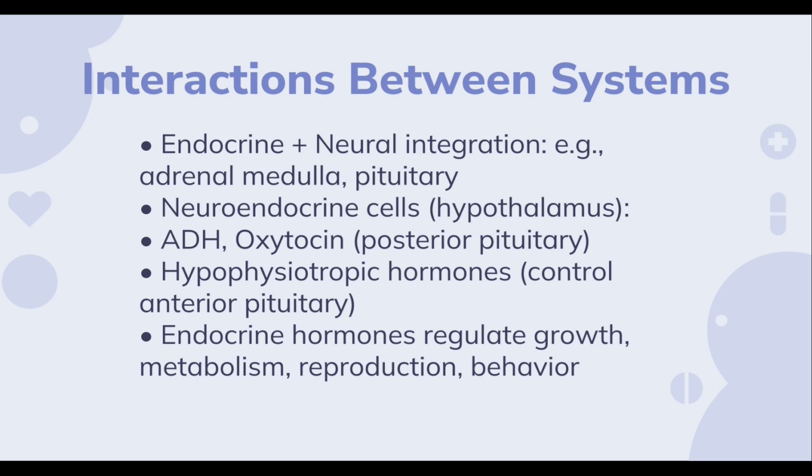So the body's chemical messengers. The endocrine system interacts with one another to maintain homeostasis, like endocrine neural integration. So the examples are adrenal medulla and pituitary. In the neuroendocrine cells, ADH and oxytocin are the examples. You have to understand that in the endocrine system, there are interactions between multiple systems.